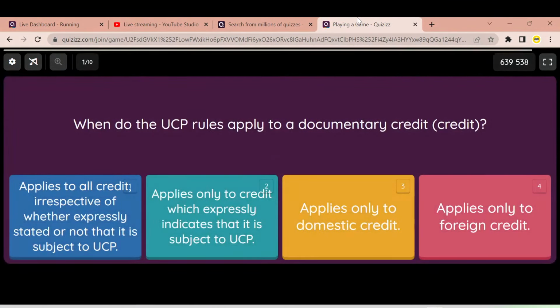Here you can see the pin on the right corner. You can always type that and join the quiz midway. The first question we have is, when do the UCP rules apply to a documentary credit? 4 options given. Select the correct option. There is 30 seconds given for each question.